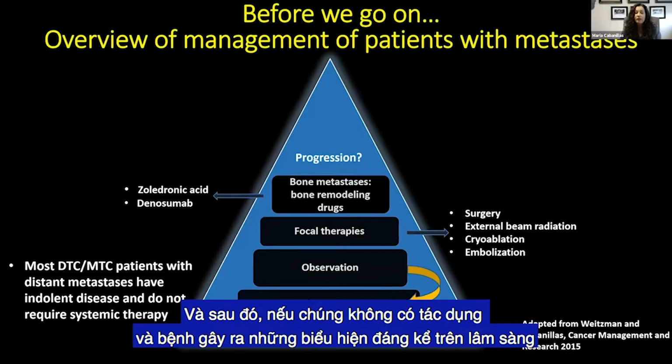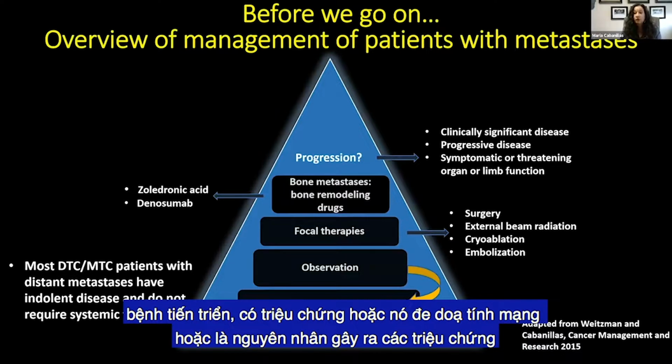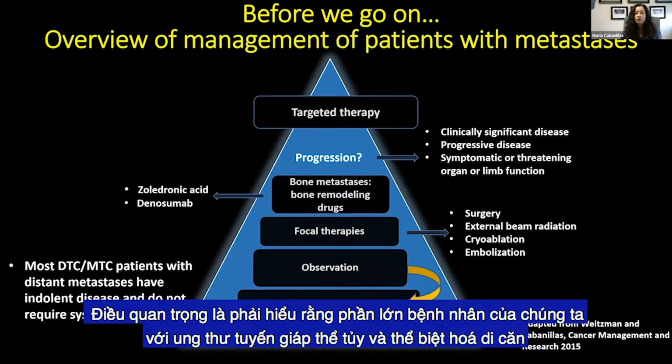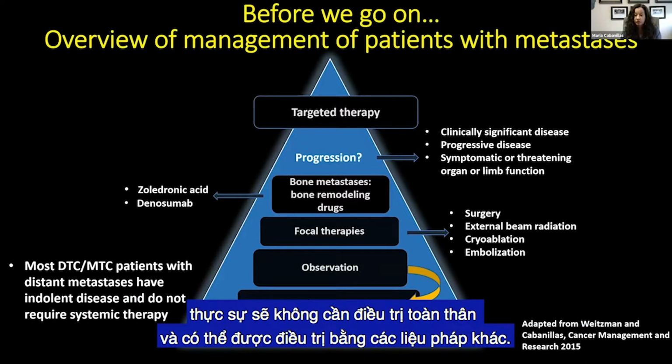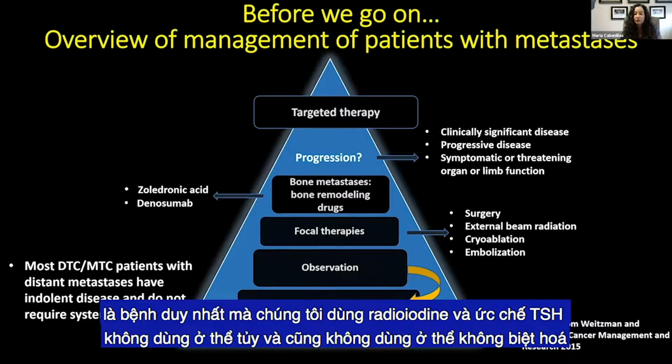And then if none of these work and they have clinically significant disease that's progressive or it's threatening an organ or causing symptoms, then we give targeted therapy. So it's important to understand that the majority of our patients with medullary and differentiated thyroid cancer metastases are actually not going to need systemic therapy, and can be managed with these other therapies. I do want to make sure that you understand that differentiated thyroid cancer is the only one where we use radioiodine and TSH suppression, not in medullary and not in anaplastic either.